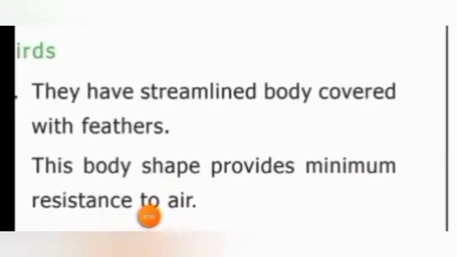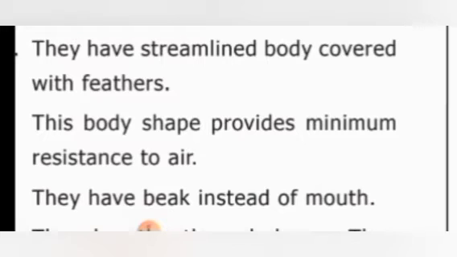Birds have a streamlined body covered with feathers. As fishes have a streamlined body, these two birds too have a streamlined body and the body is covered with feathers. This body shape provides minimum resistance to air. Because of this streamlined structure, it helps them to fly against the air pressure.